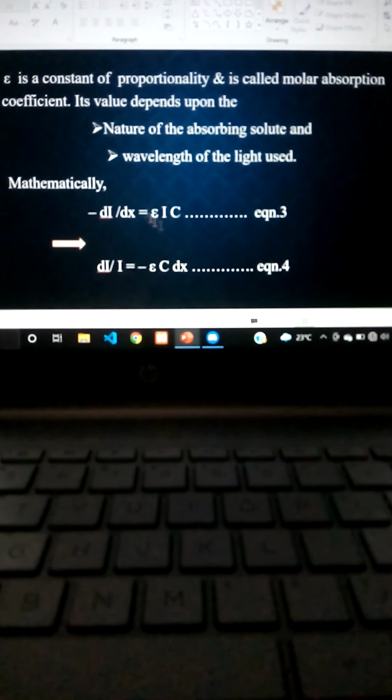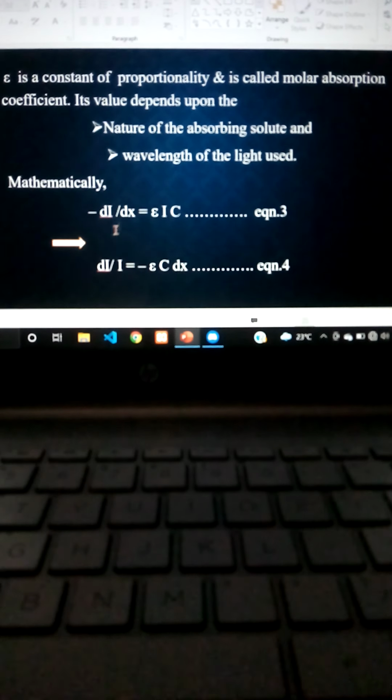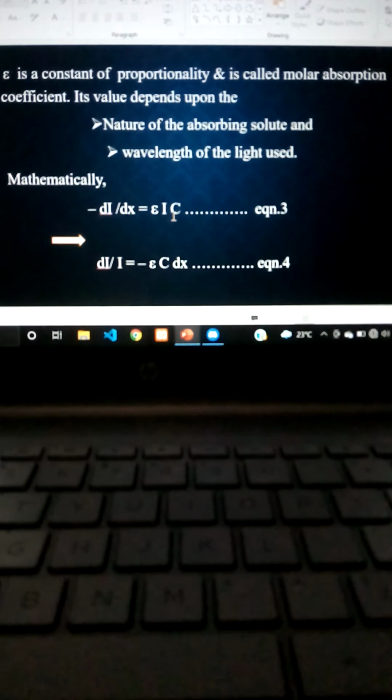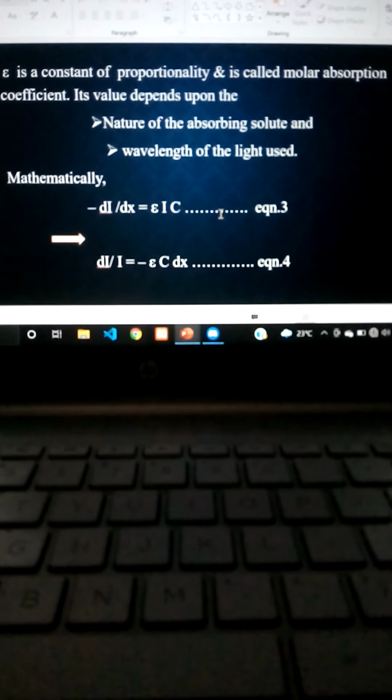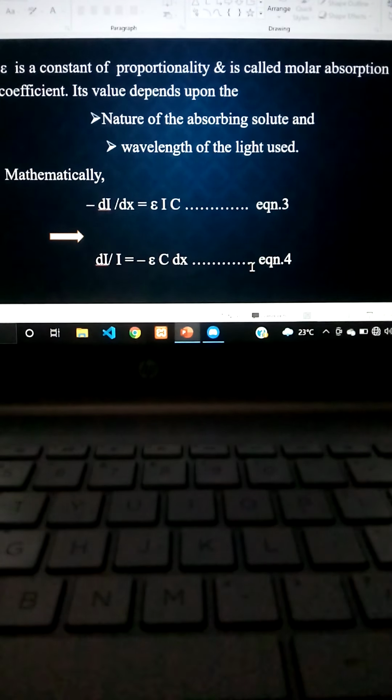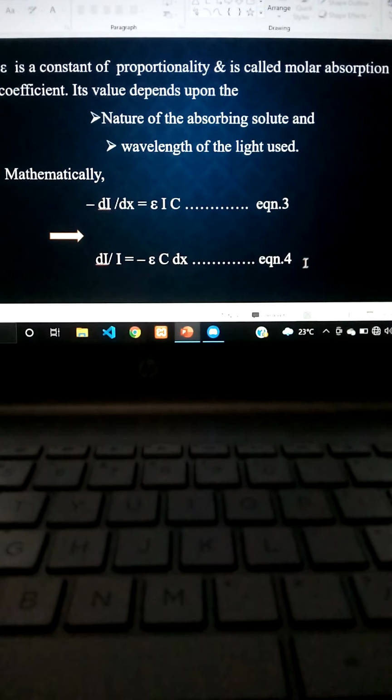Okay. Consider equation 3. So equation 3 is given as minus dI divided by dx is equal to epsilon I into C. So this is equation 3. Okay. On rearranging equation 3, you will get a new equation, that is dI by I is equal to minus epsilon C into dx. So this is called equation 4. How do you get this equation 4? Just rearrange equation 3.